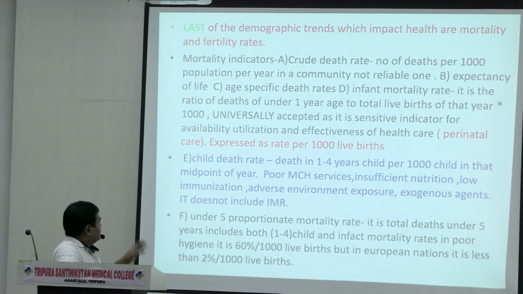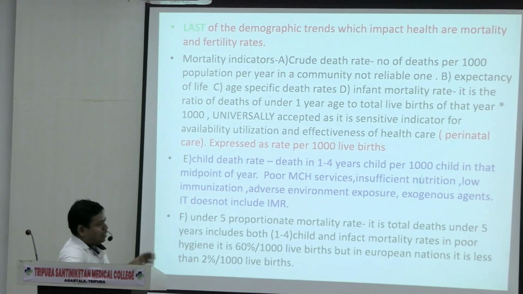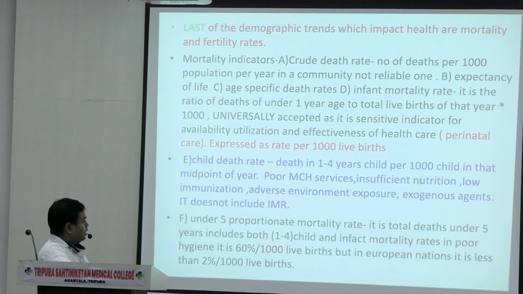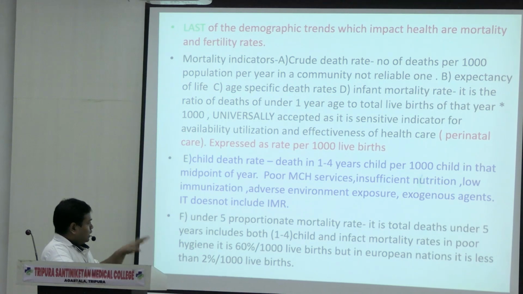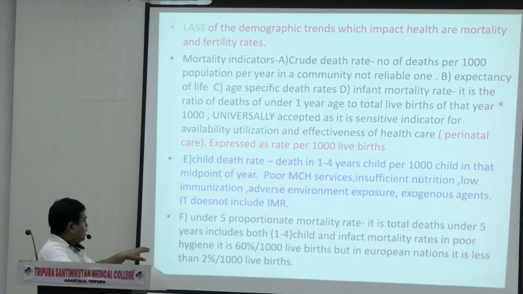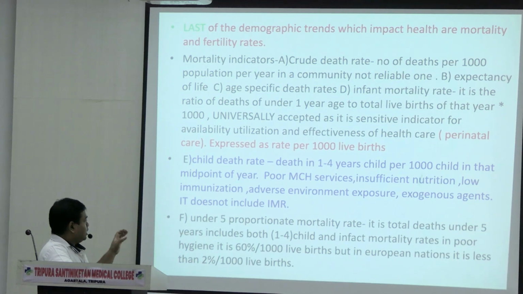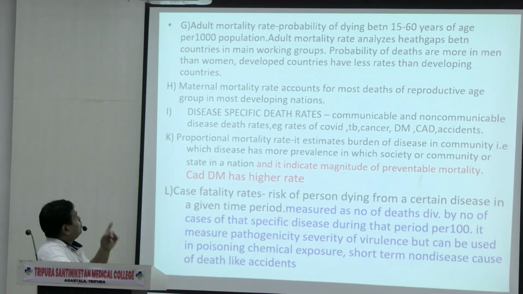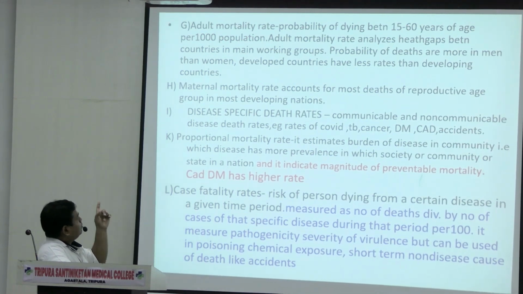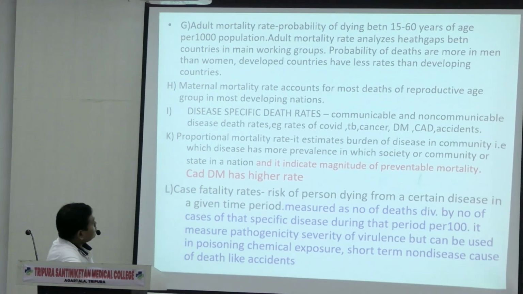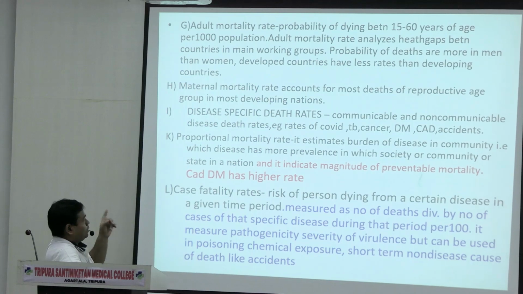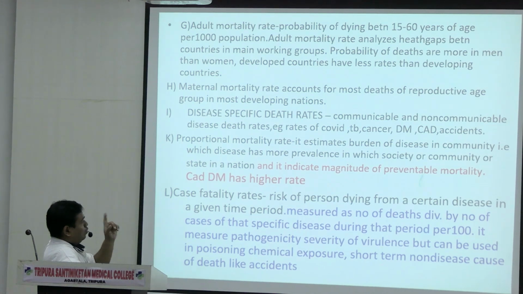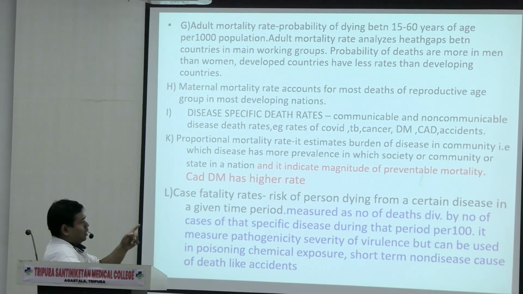See, child death rate, madam also taught you, sir also taught you these things in health indicators. Under 5 proportional mortality rate, this is the under 5 rate, and under 5 includes 1 to 4 years. See, this will not include the IMR. Okay? Under 5 includes 1 to 4 years of that. See, adult mortality rate, 15 to 60 years of age per 1000 population. Okay, maternal mortality rate, disease specific death rates, communicable and non-communicable diseases, death rate, for example rate of COVID, TB, cancer, diabetes, coronary disease, accidents.